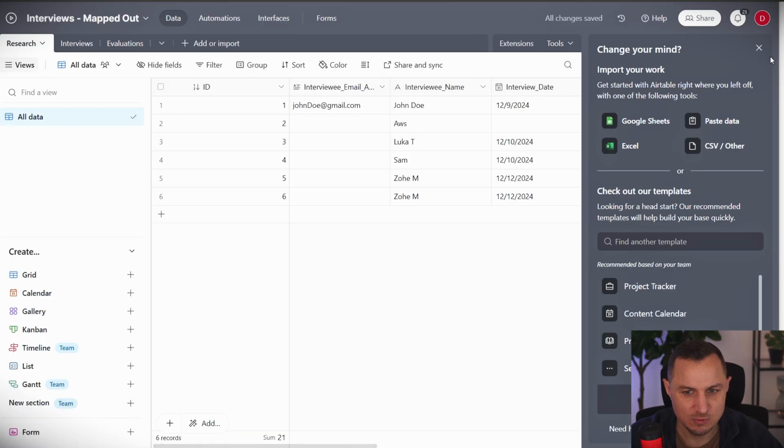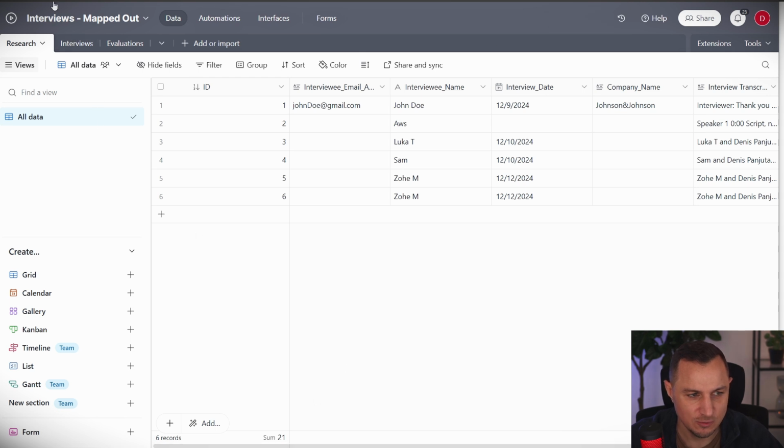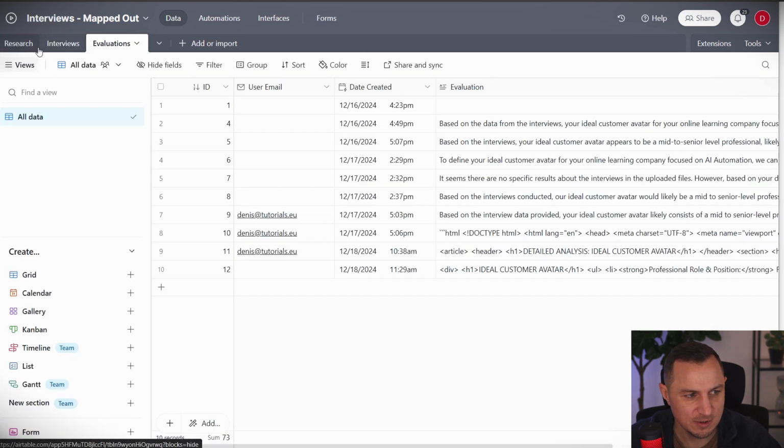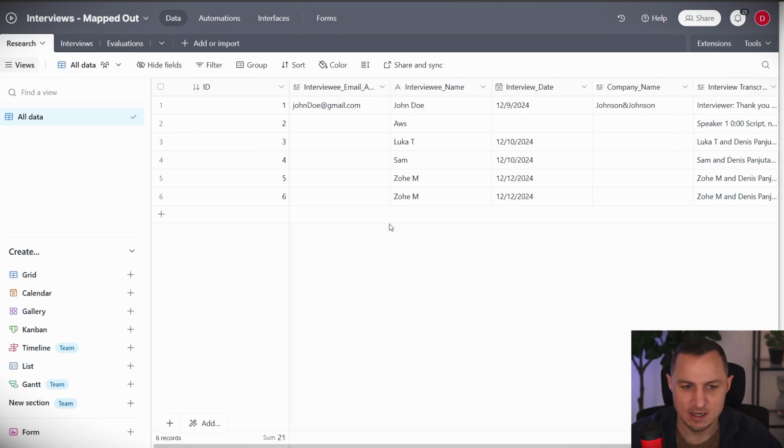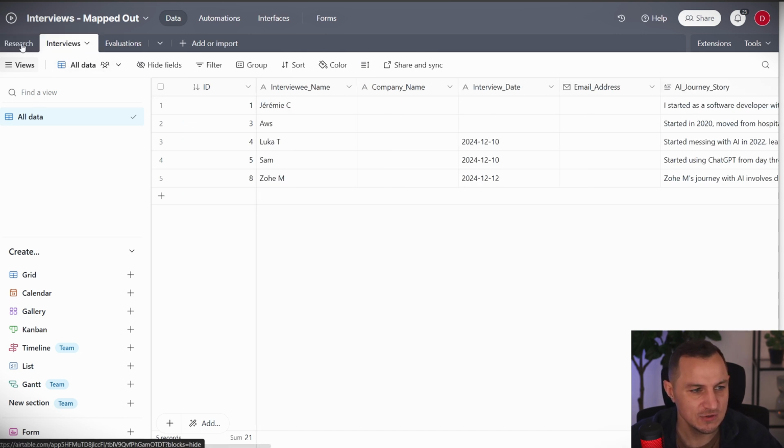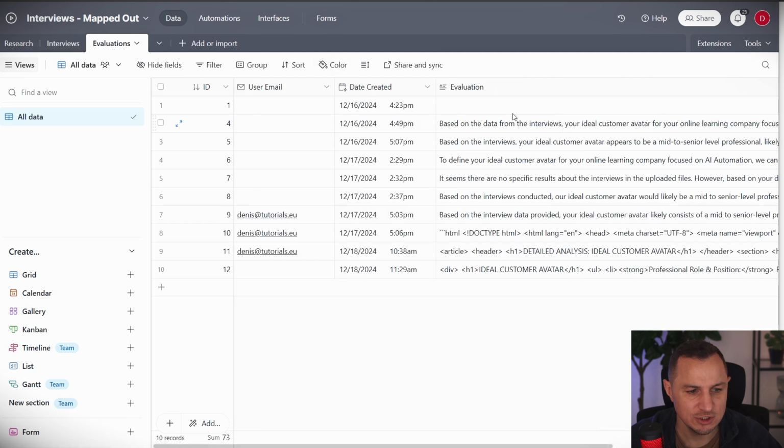And once you've done that, you will see that you get this document here. So this entire database with 3 different tables: research, interviews, evaluations. And the data that I have here is going to be anonymized, so don't worry about that. The data that you're going to copy is not something you need to worry about using. And then I have these interviews here and evaluations.